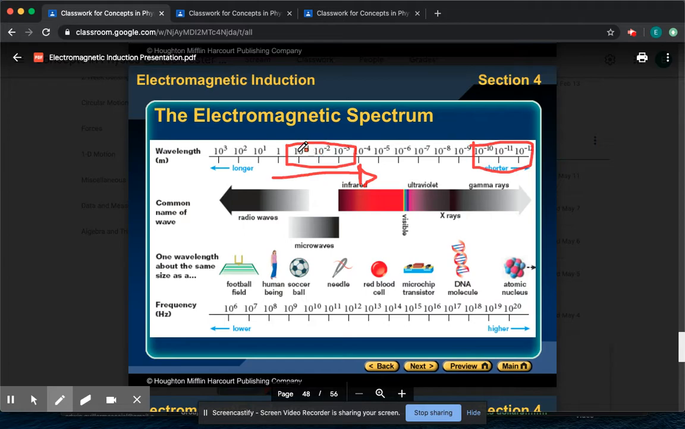So here we have 10 to the negative 1, negative 2, negative 3, and it goes all the way down to negative 10, negative 11, negative 12. So as the waves get stronger, wavelength gets shorter, but frequency gets higher. But they all travel at the same speed, and you can see that in the equation.